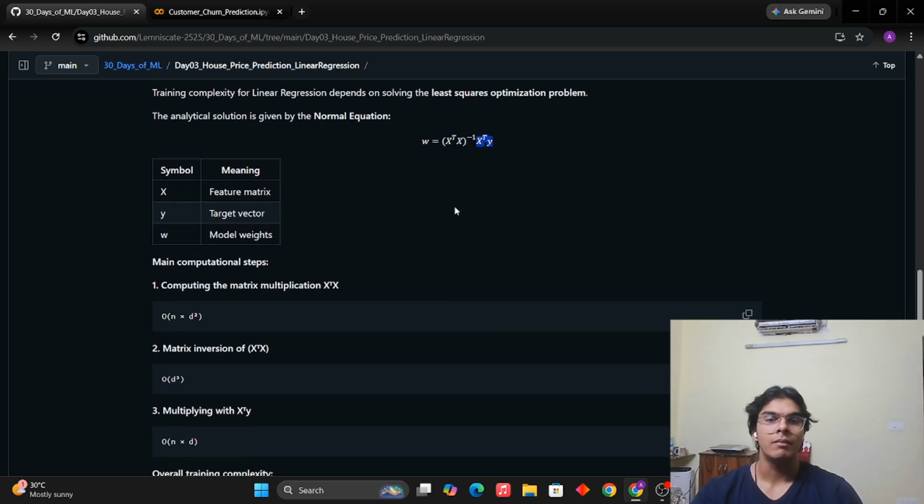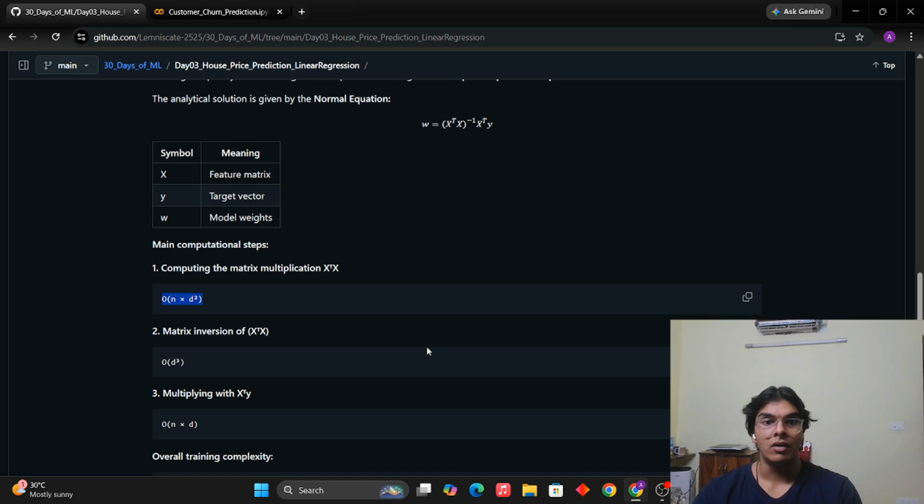So it's all individual. To calculate XTX, which is nothing but a matrix multiplication, it takes a big O of n into d squared time complexity. Now you might ask, why is that? It is because first we require some complexity to transpose X to X transpose. That is going to require a big O of n complexity. And then the multiplication will require d squared. So n into d squared, which is why this term is achieved.